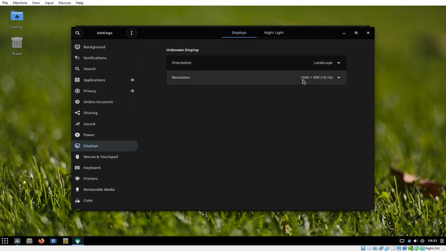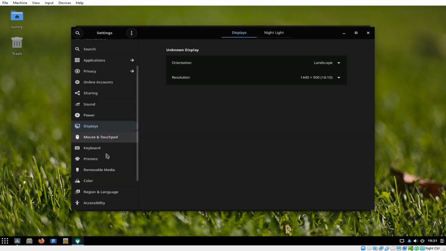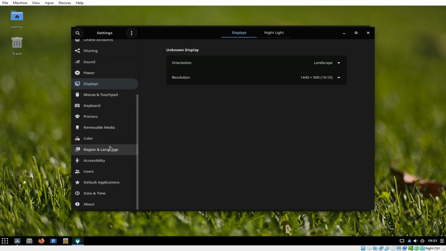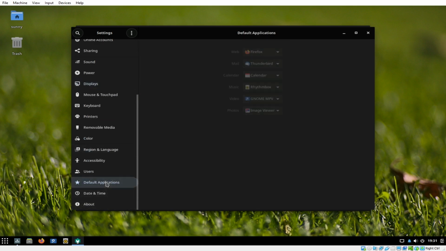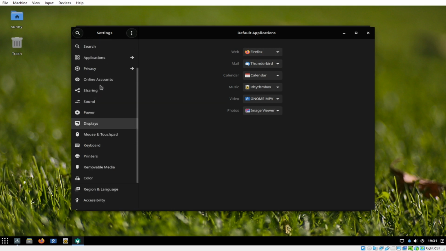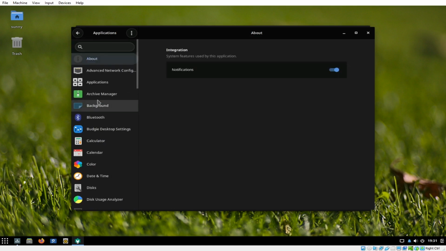Currently, I'm running in a 1440 by 900. As if you've been following my blog, I've been using this particular resolution, especially if I'm running it on my virtual machine. Okay. Let's try to look at different default applications. So these are the different default applications. So for web, we use Firefox, for mail, Thunderbird, and so on. Okay. Applications. Let's try to go to applications. Advanced. Okay. Let's try to customize a little bit.